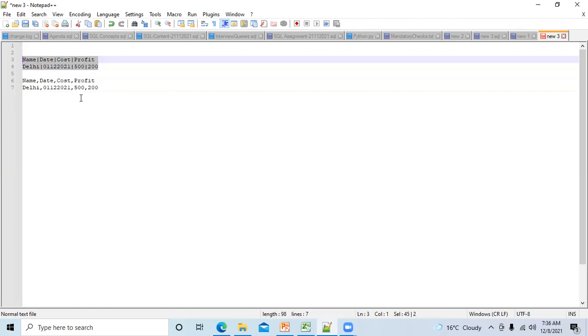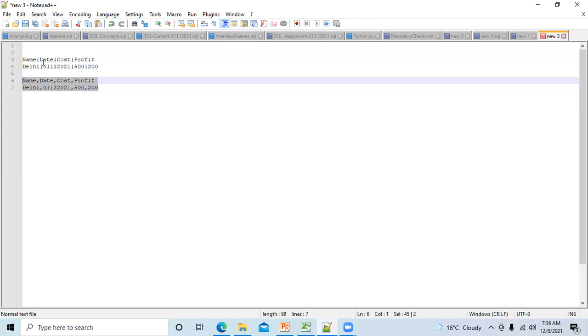If it has been agreed that they will send in pipe delimited, they have to send in pipe delimited. If it has been agreed that they will send in comma separated, then they have to send in comma separated only. Okay, and you don't have to remove this comma or pipe. You don't have to do anything. Ideally, the job should take care of this. Job will automatically see, okay, the data is pipe delimited. It will understand it and it will load the data. Nothing has to be done from your end or the developer end. Okay, is that clear? Vaidyanathan, is that clear?